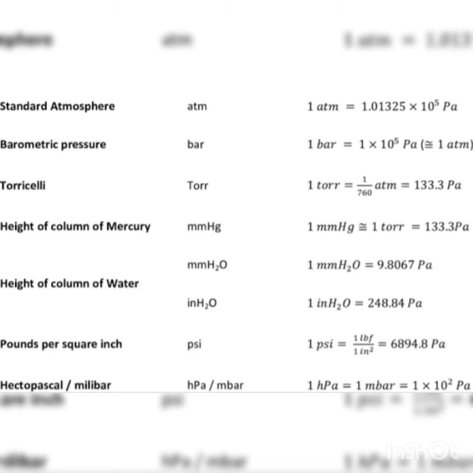There are other units of pressure as well. The meteorological unit of pressure is bar. 1 bar equals 10 to the power 5 Pascal.